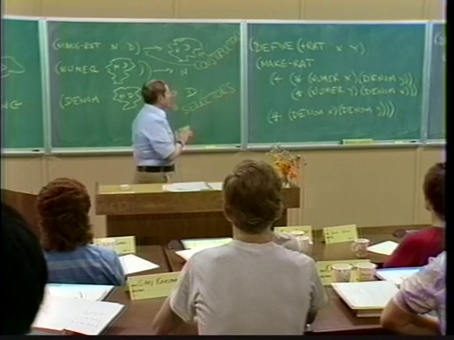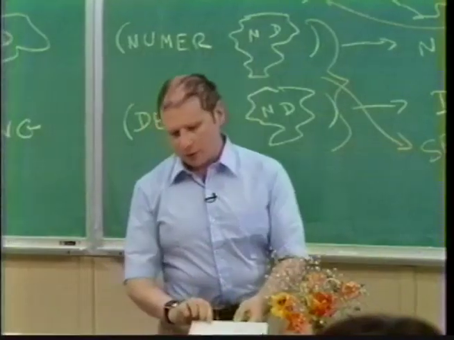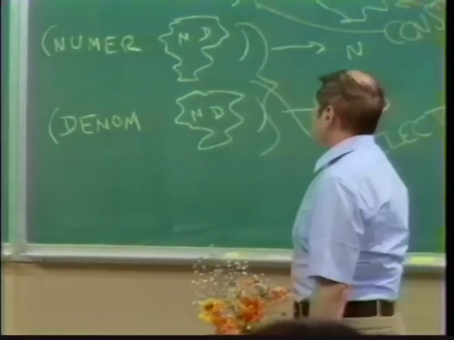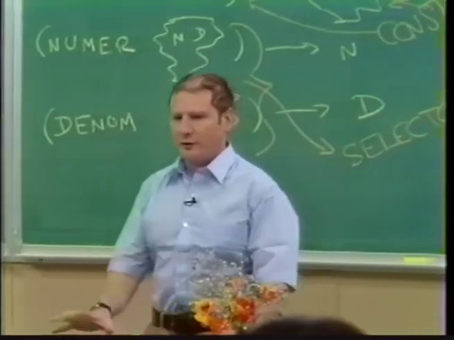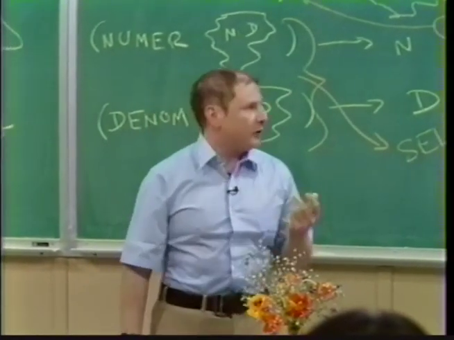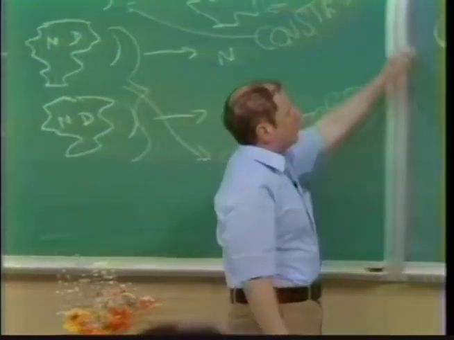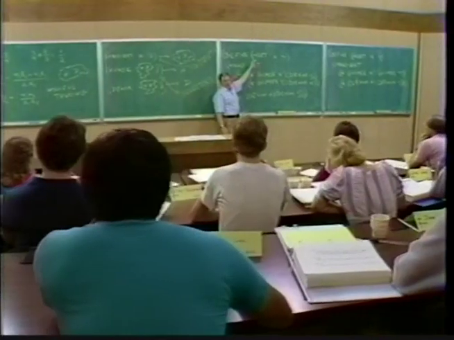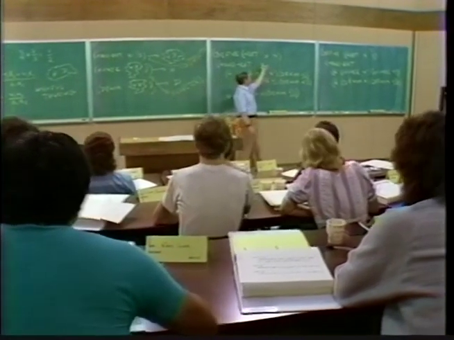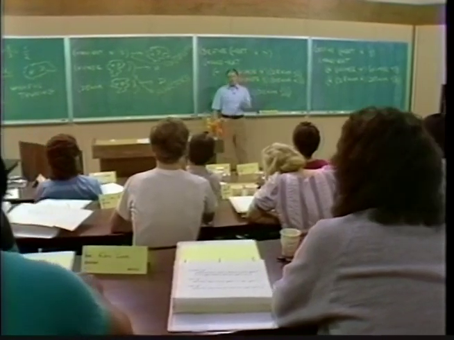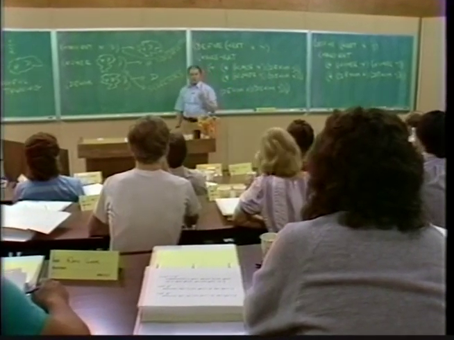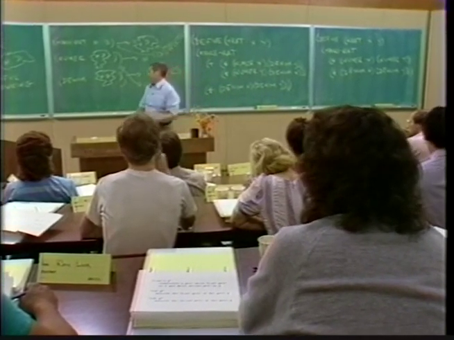Okay, well, before we go on, let's ask the question of why we want to do this in the first place. Why do we want a procedure like plusRat that takes in two rational numbers and returns a rational number? Another way to think about this is, well, here's this formula.